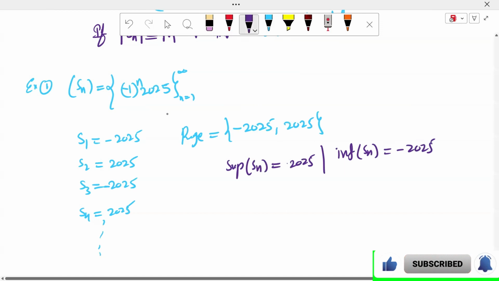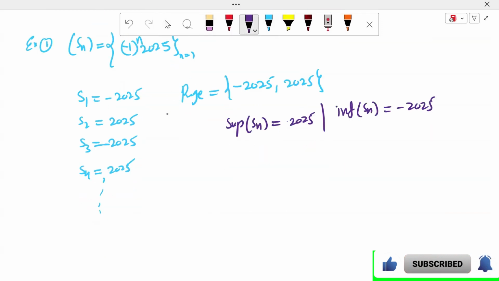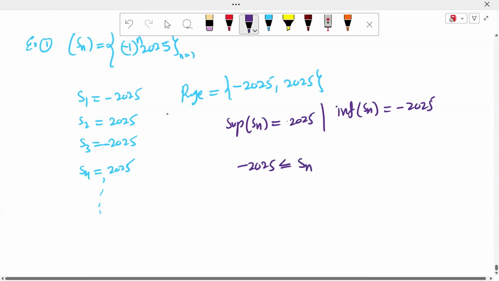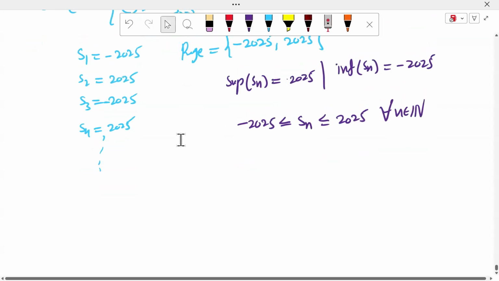We observe that minus 2025 is less than or equal to Sn less than or equal to plus 2025 for all n belonging to the natural numbers. Therefore the sequence is bounded above and bounded below, so it is a bounded sequence.